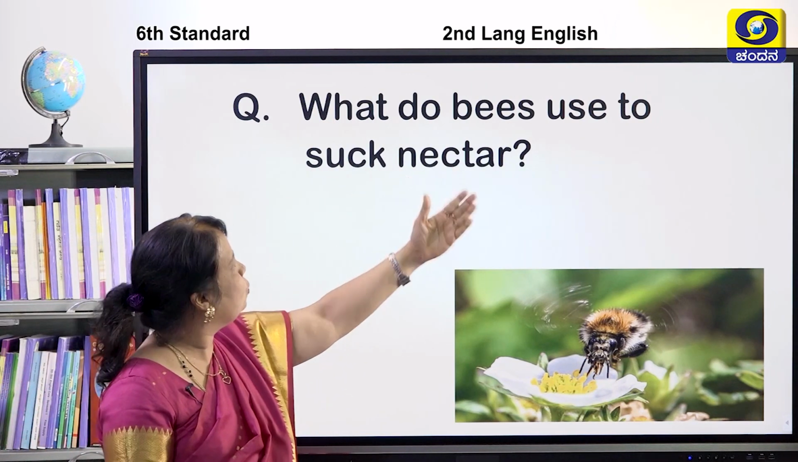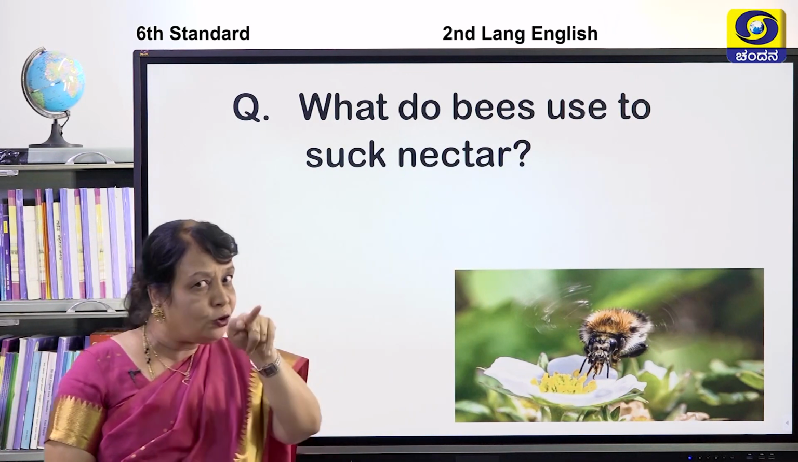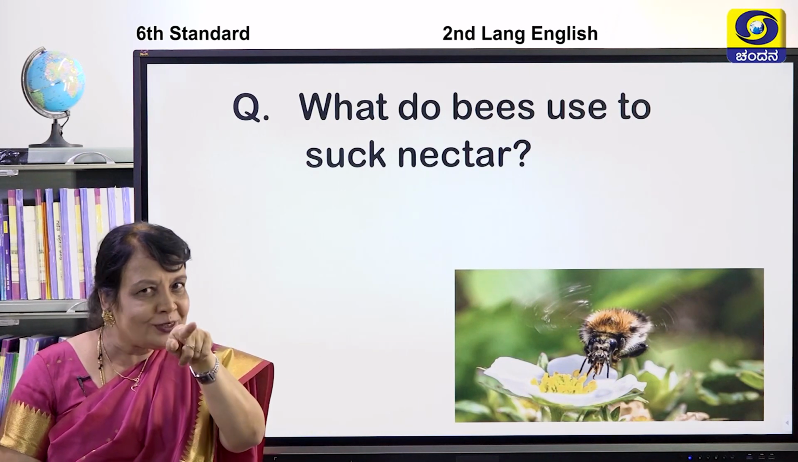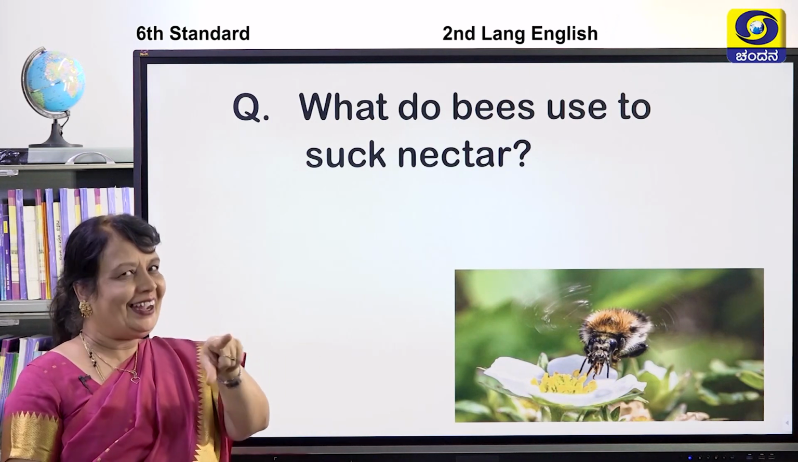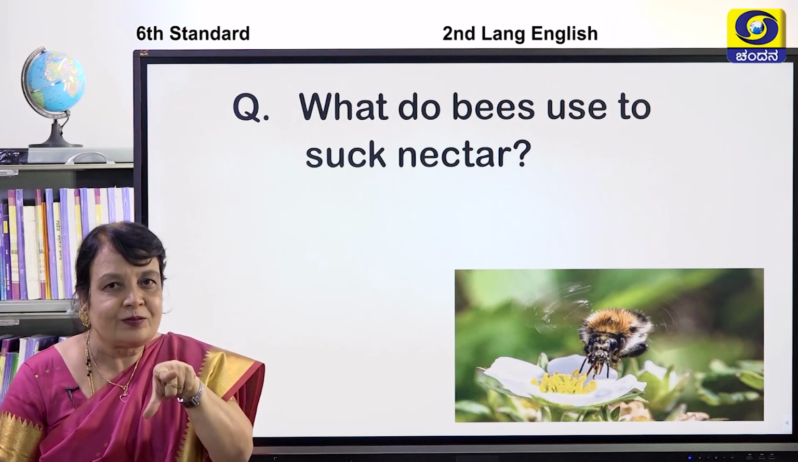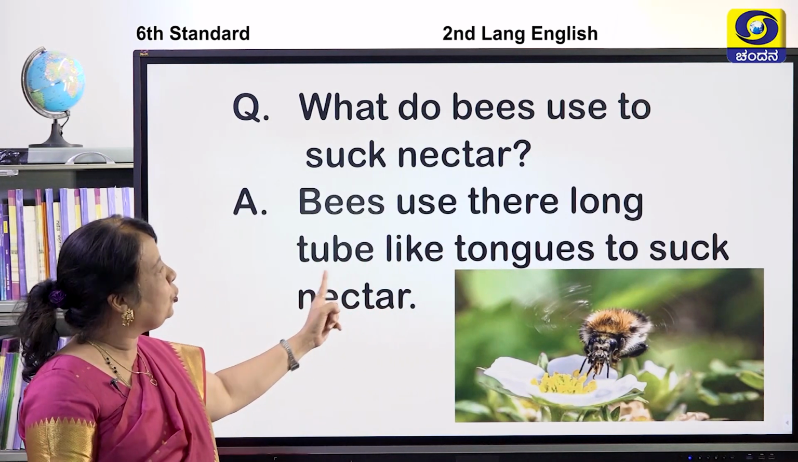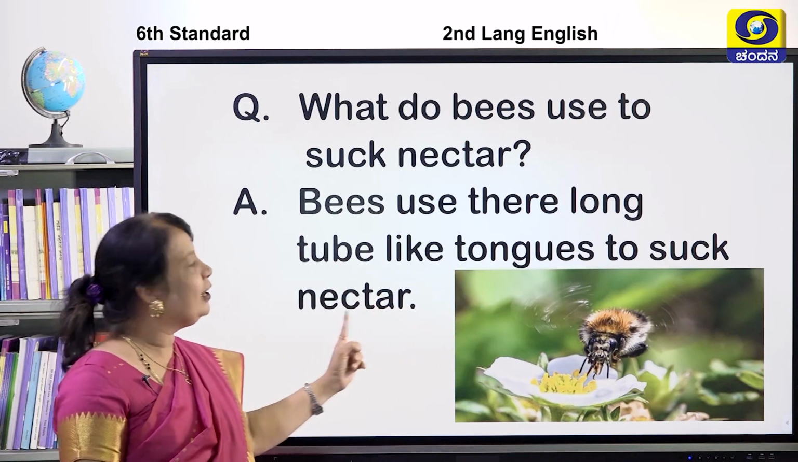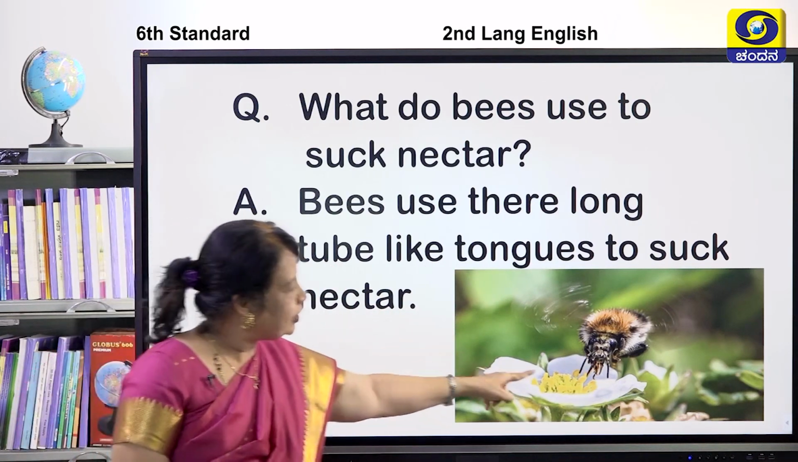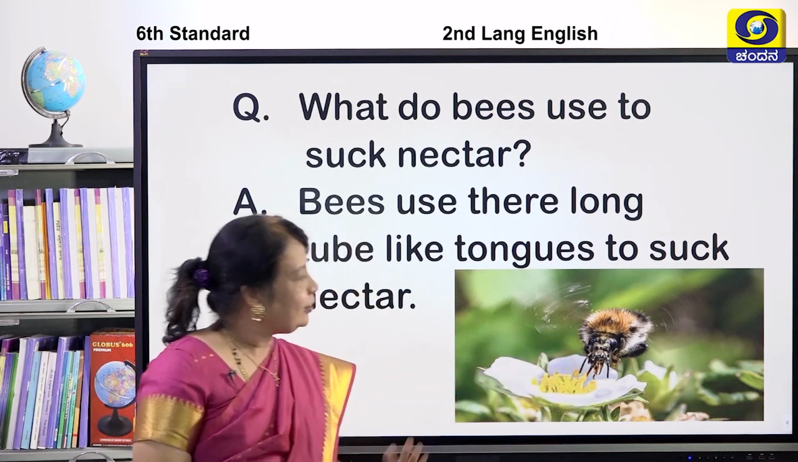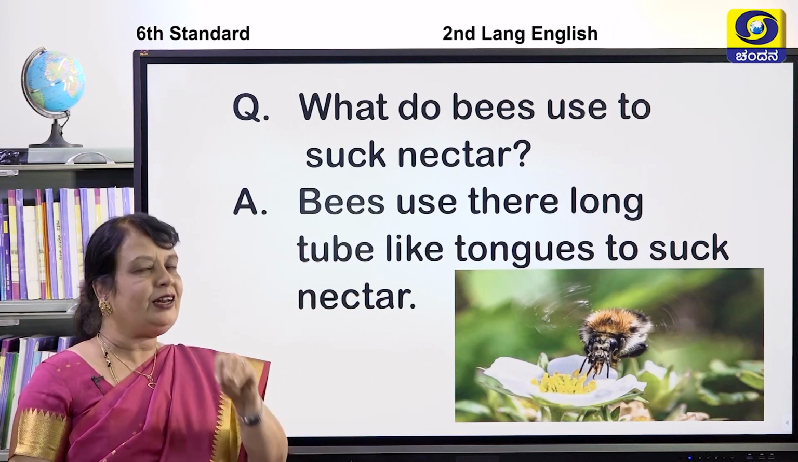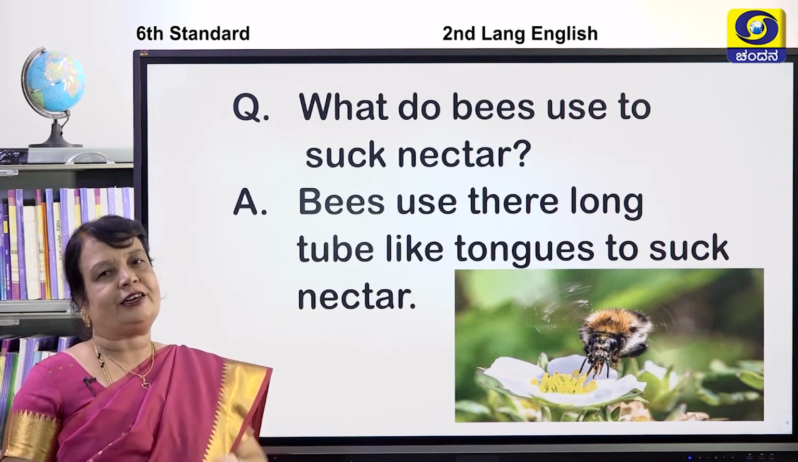What do bees use to suck nectar? What do they use? How is it? Long, yes. Long what? Good, children. Bees use their long tube-like tongues to suck nectar. Yes, you can see children here. Tube-like tongues. They will suck the nectar.